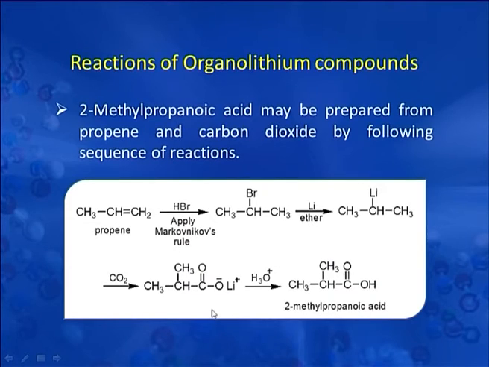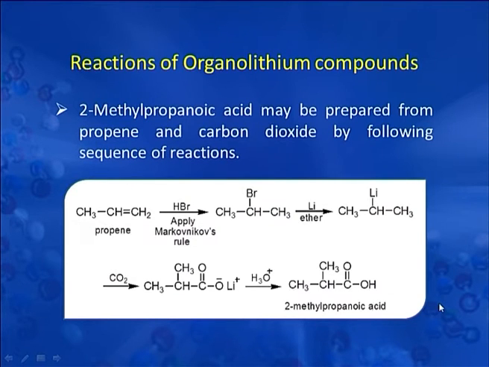2-methyl-propanoic acid may be prepared from propene and carbon dioxide by following this sequence of reactions. This is propene reacted with hydrogen bromide. By application of Markovnikov addition rule, it forms 2-bromopropane. This 2-bromopropane reacts with lithium in presence of ether and forms isopropyl lithium. Isopropyl lithium then reacts with carbon dioxide and generates 2-methyl-propanoic acid. So, by starting with the right starting material, we can land up in the preparation